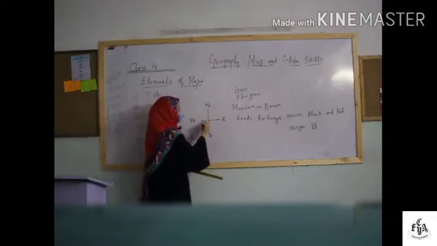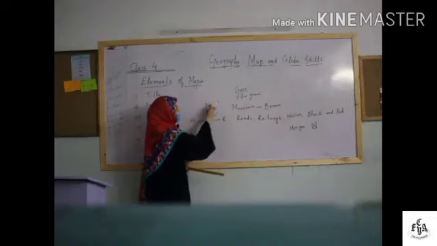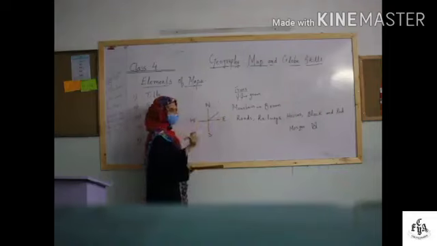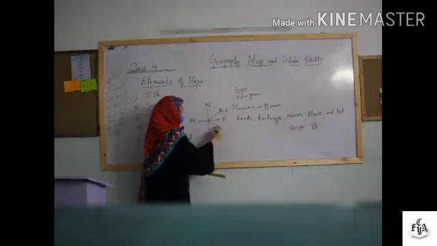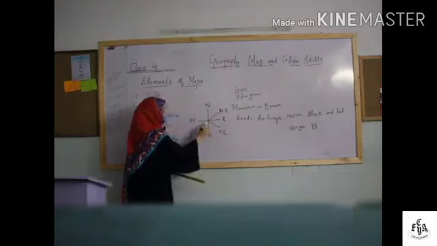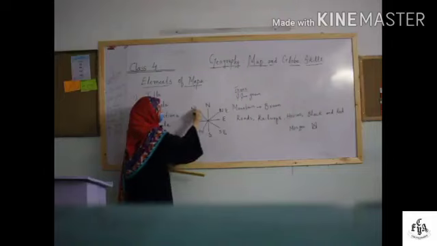For example, between north and east, the direction will be northeast. Between east and south, it would be southeast. This would be southwest, and this would be northwest.